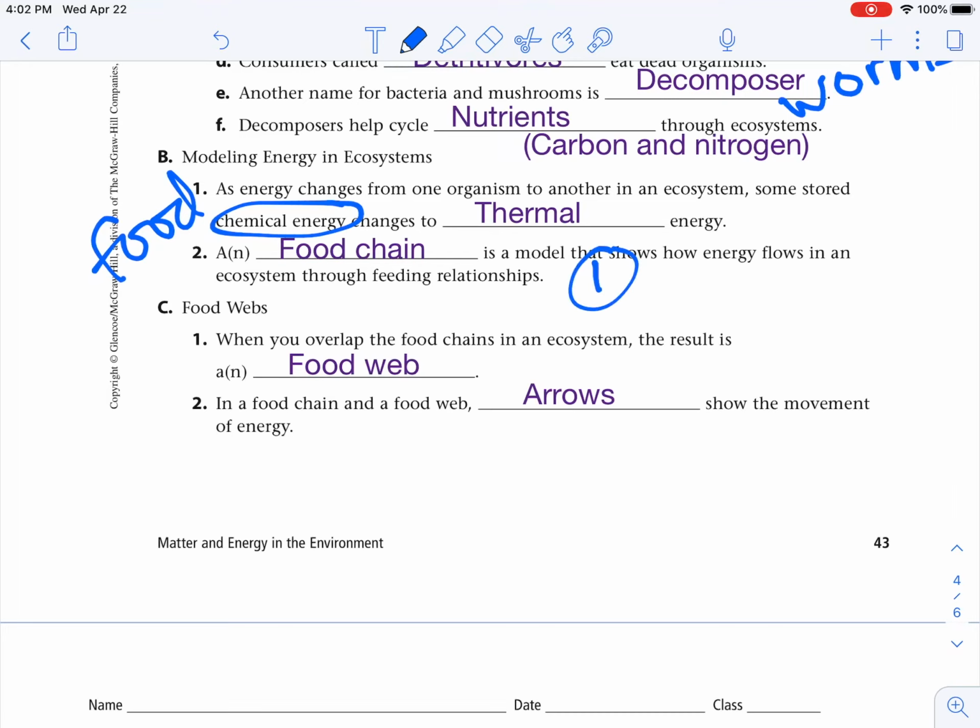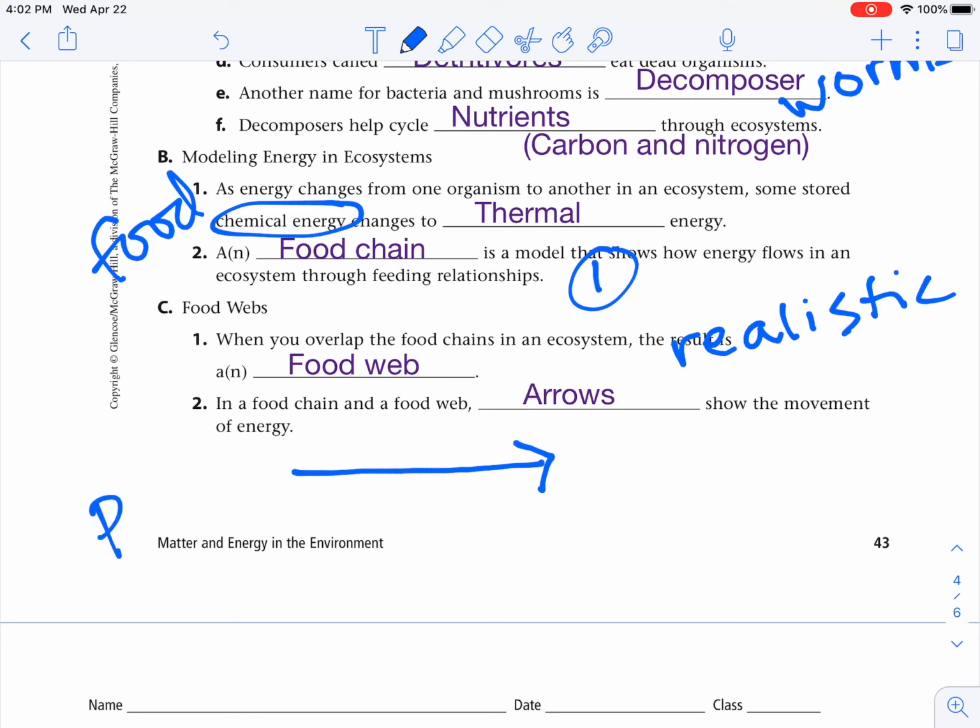When you overlap the food chains in an ecosystem, the result is a food web. That's going to be more realistic of what's going on in your ecosystem. In a food chain and food web, arrows show the movement of energy.